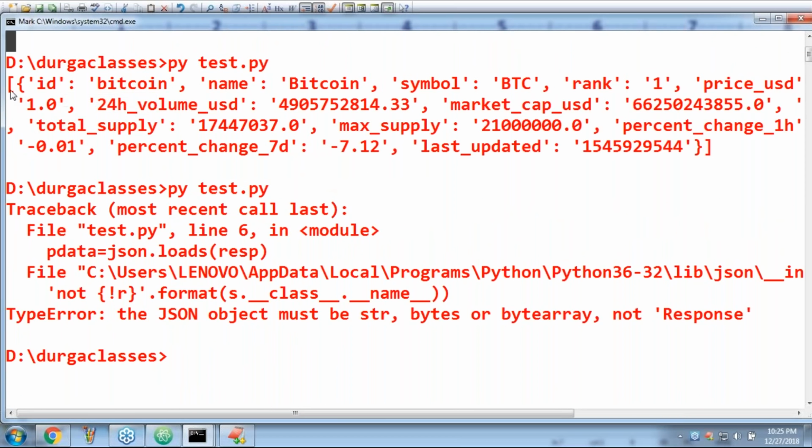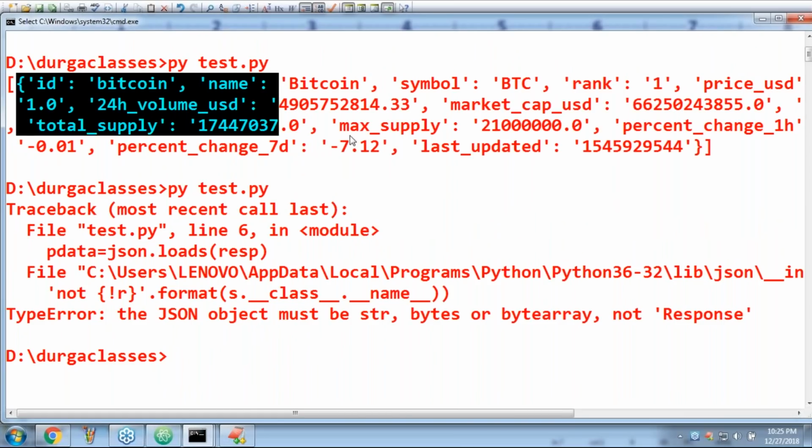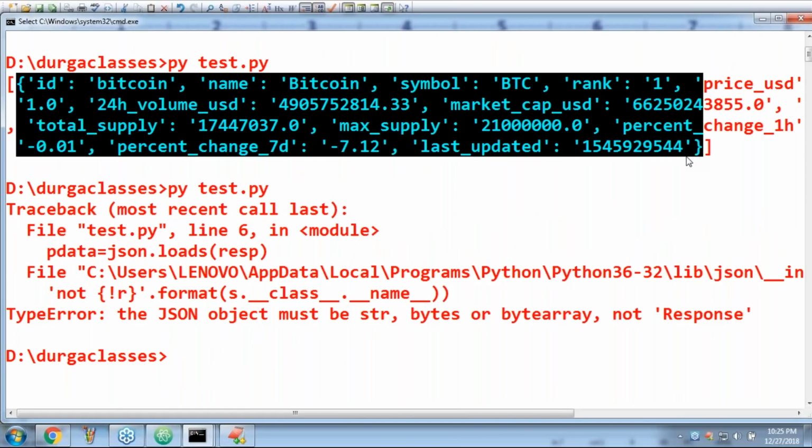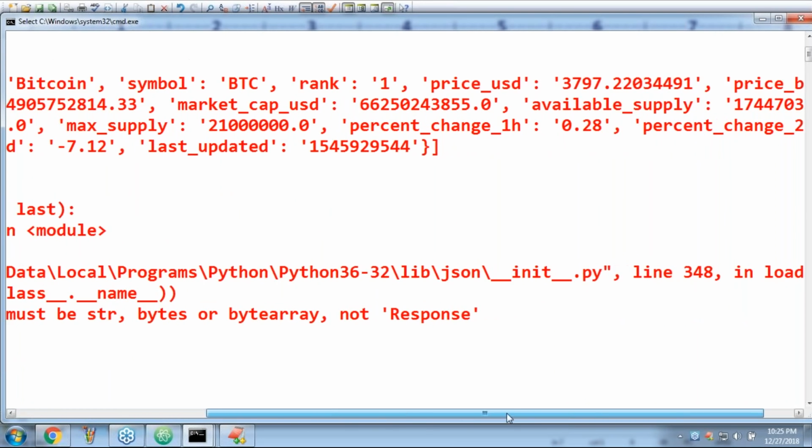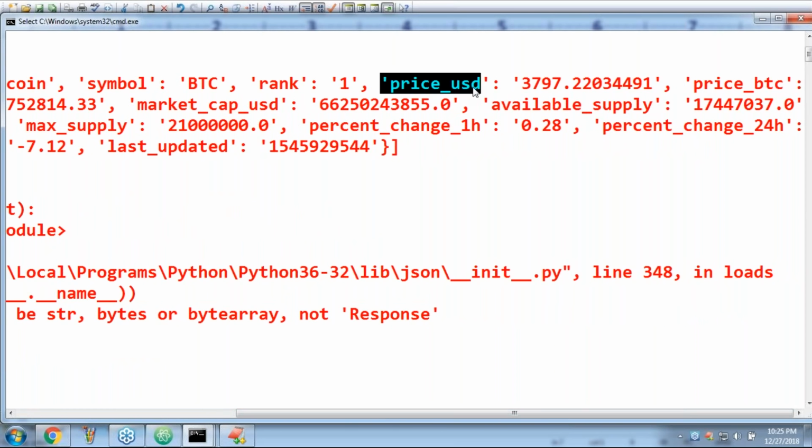Sir, it is the list. It is the list first. In that list, how many elements are there? Only one dictionary is there. In that dictionary, do you know price USD? Okay, this price USD is the variable name.